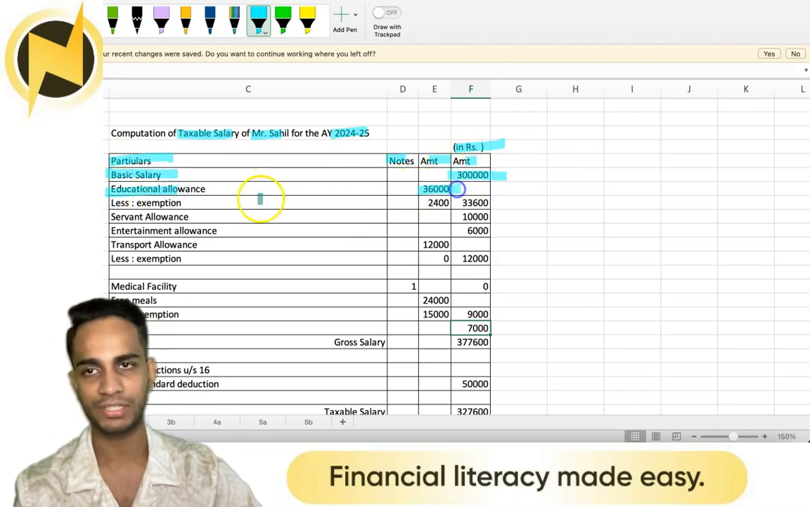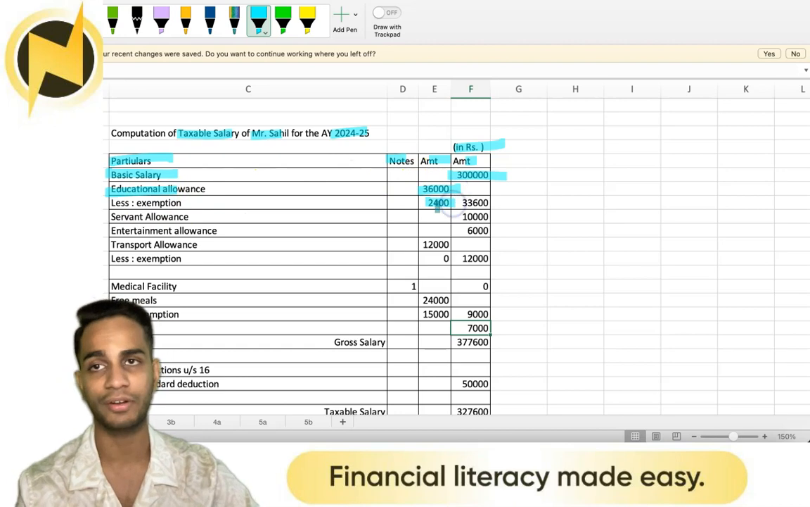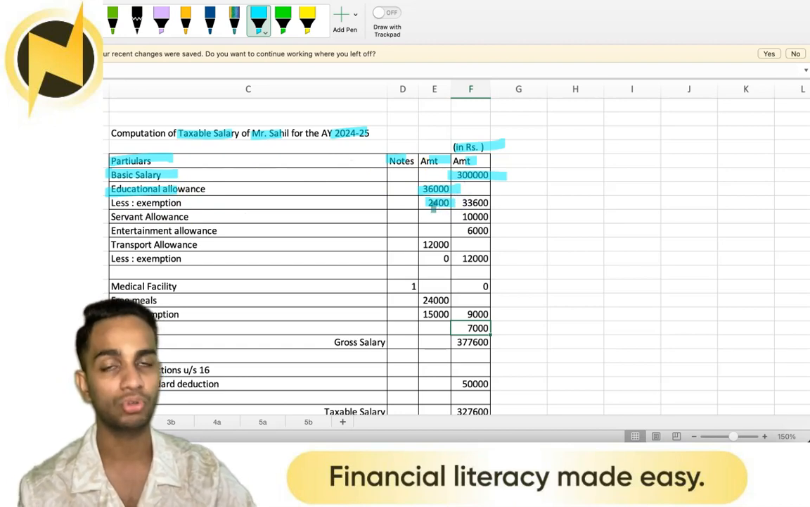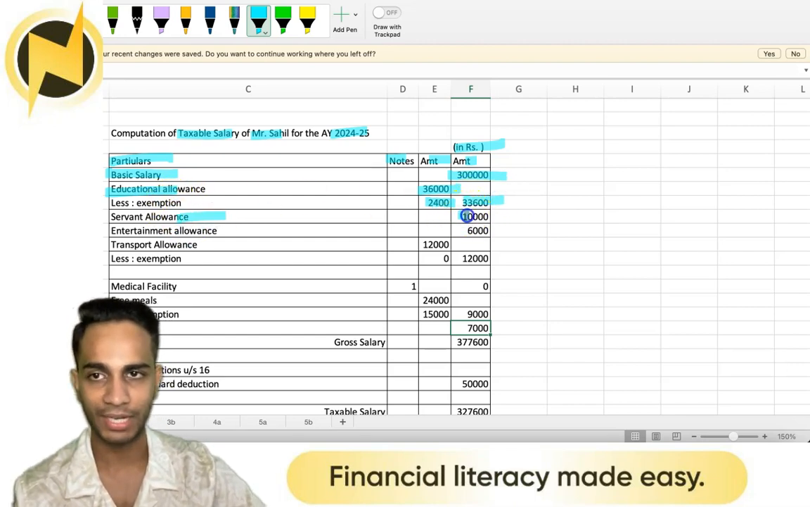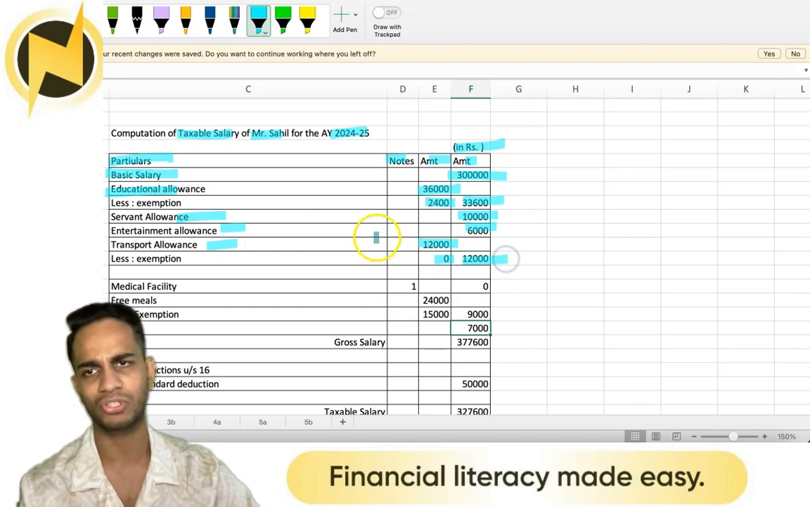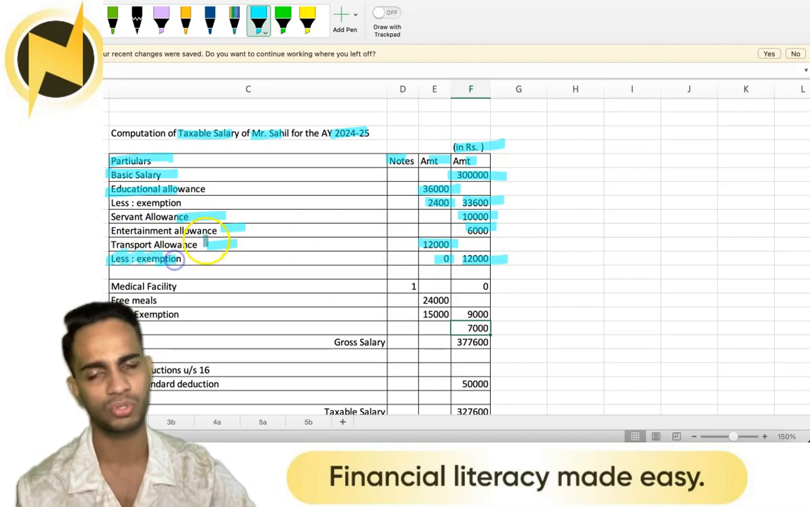Educational allowance, 36,000 minus exemption, 100 per month per child. So 2 children. So 100 into 12 into 2. So 2,400 outer column. Servant allowance, fully taxable. Entertainment allowance, fully taxable. Transport allowance, 12,000, no exemption here. So fully taxable. So it's not necessary that you show this. It's not necessary to show this.